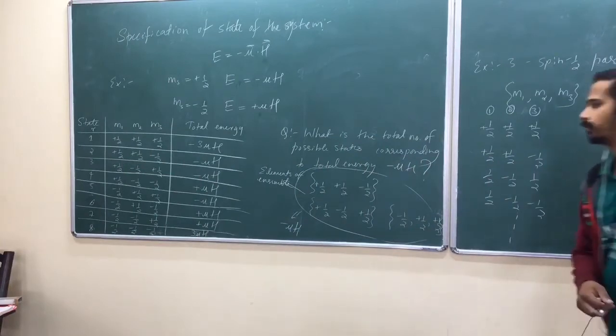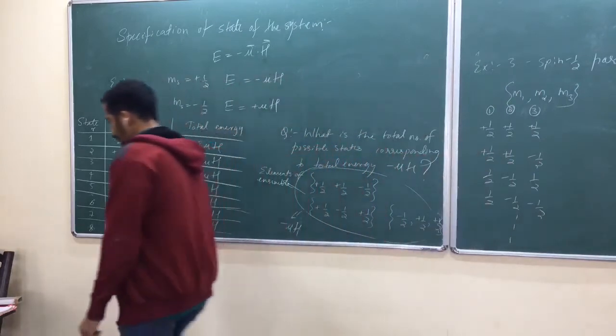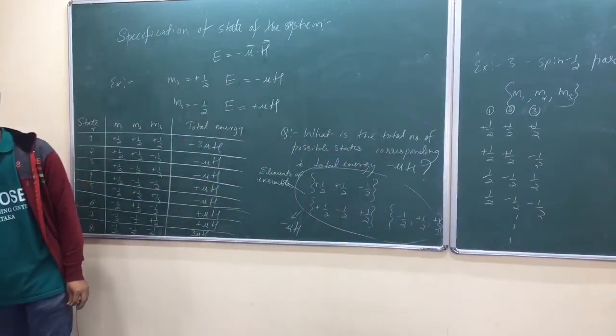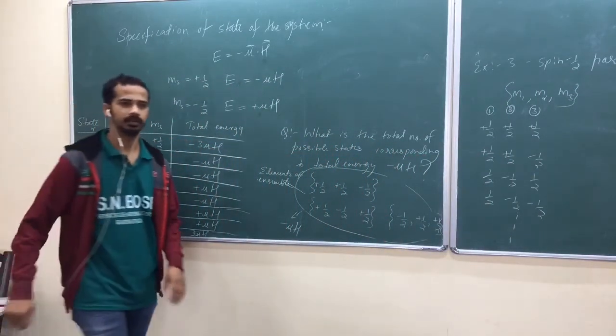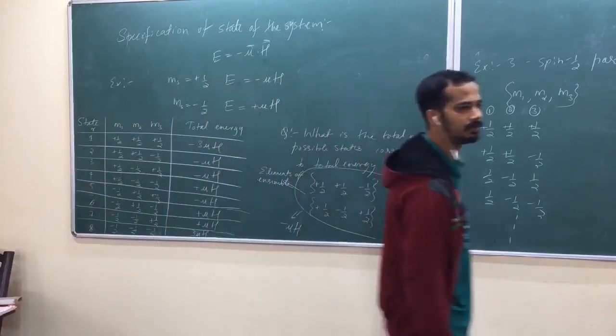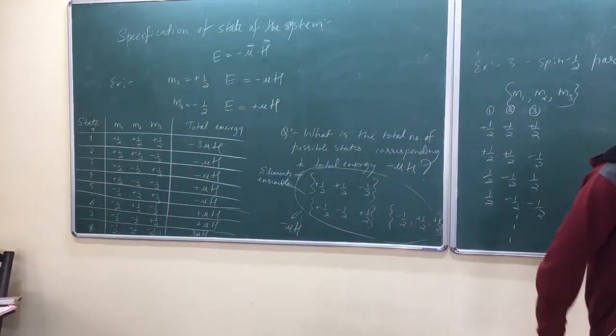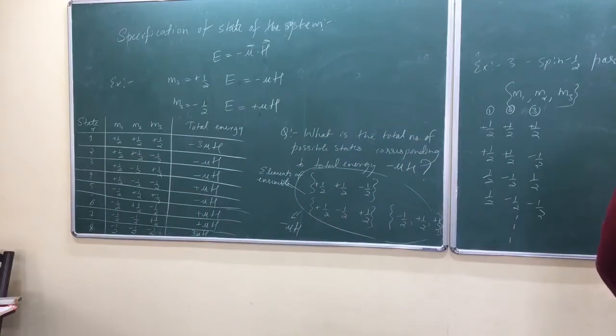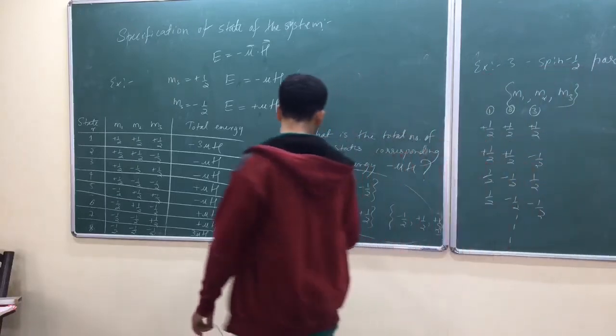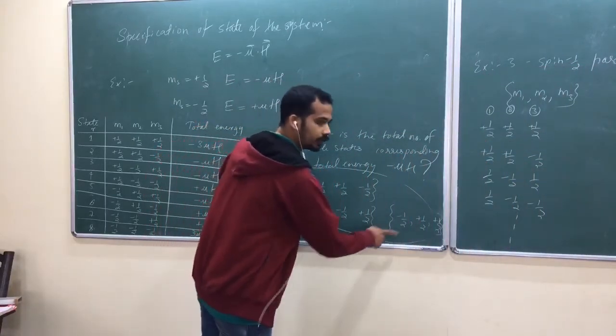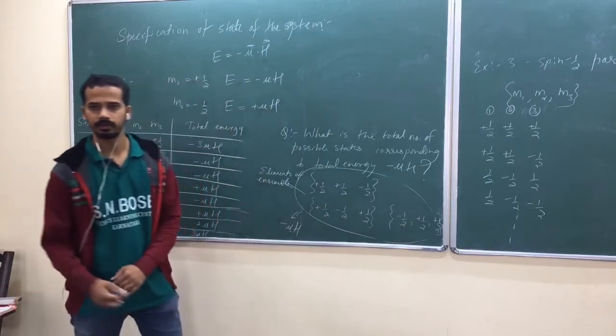Elements of ensemble which all corresponds to same total energy are called as microstates. We say this is for one microstate, this is other microstate, this is third microstate.